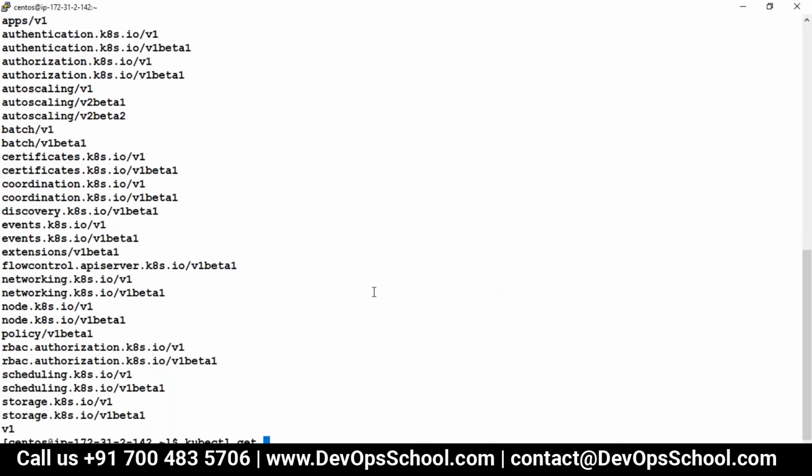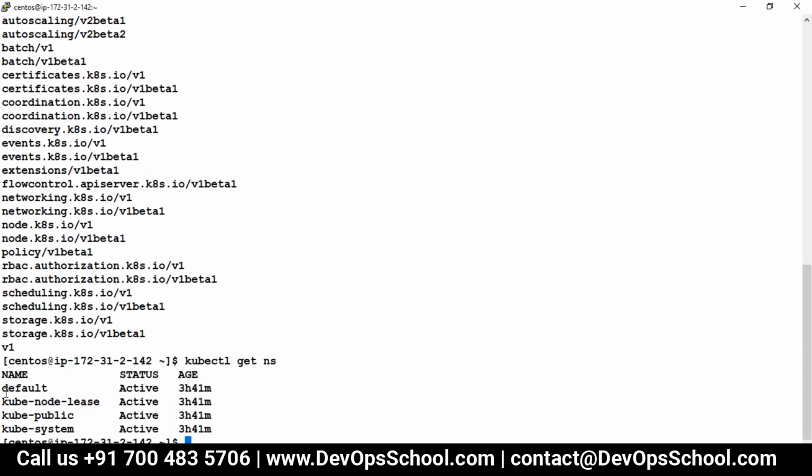kubectl get ns. See here: default, this is for the node, this is for the public, and this is for the system. There is no limit set by